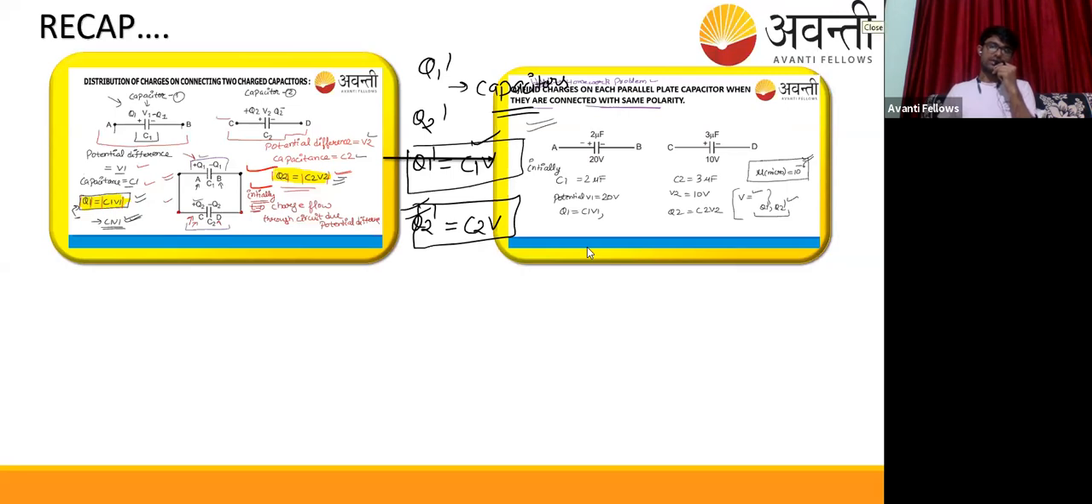I think some students have a query in this. Did everybody understand this, or do I need to do it again? Everybody understood this numerical, that a 2 microfarad capacitor was there having 20 volts, and a 3 microfarad capacitor was there having 10 volts. Text me fast if you want to do it again.